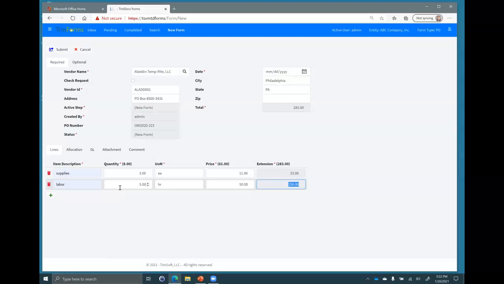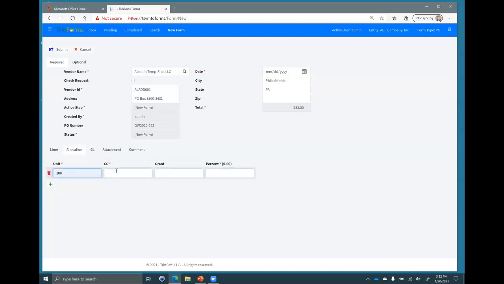So now I've got my total requisition at $283. Now remember, I'm healthcare, so these are unique to me, and I have some additional allocations to do. So I'm going to go out here and do an allocation, and look at this. I have the ability to enter a percentage allocation, and I'm splitting this requisition between these two allocation lines based on a percentage. Very unique, right?